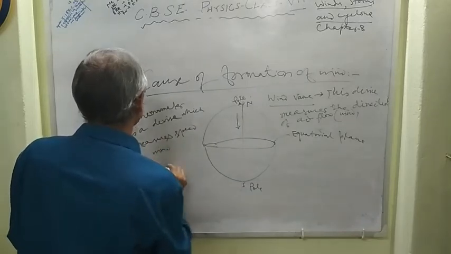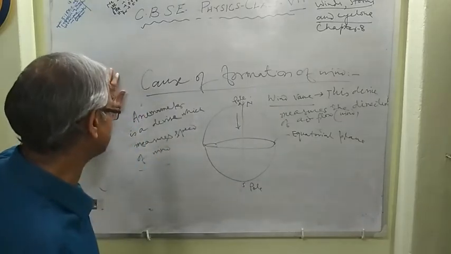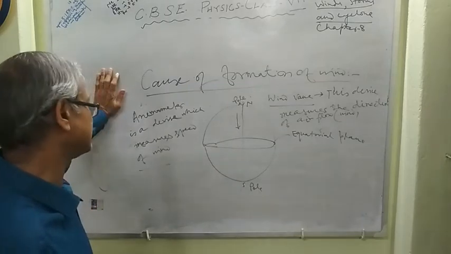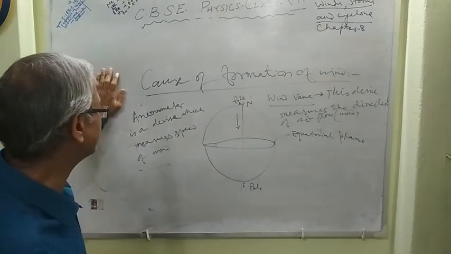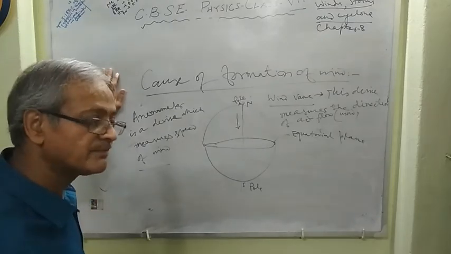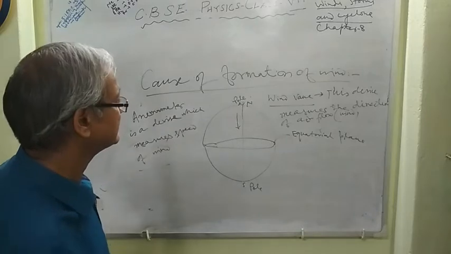Hence, anemometer is used for the measurement of speed of wind. Anemometer is a device used for the measurement of wind speed.